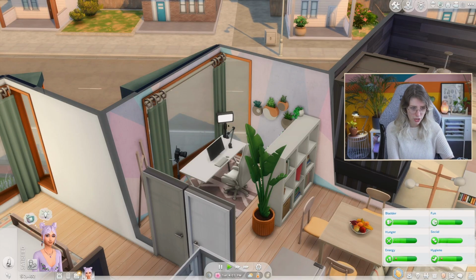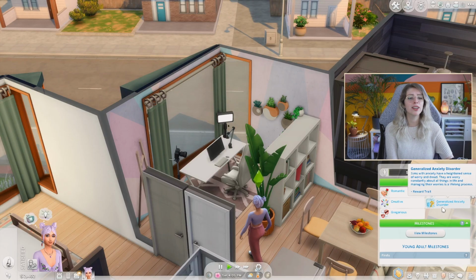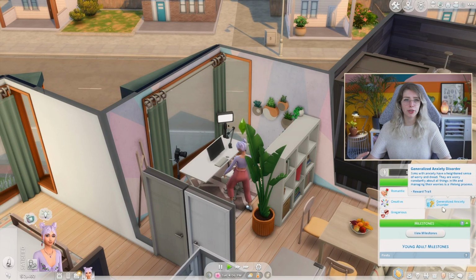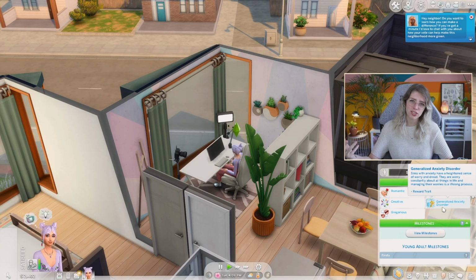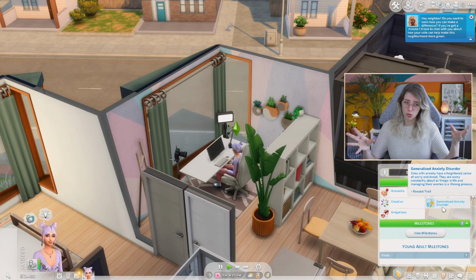And also now that we've got diagnosed, there is actually a discovery trait in here as well. It's called a reward trait, which is kind of funny because I don't think this is necessarily a reward in your life. But hey, I also say that ADHD is my superpower. So it's kind of both, a challenge and a reward, I would say.